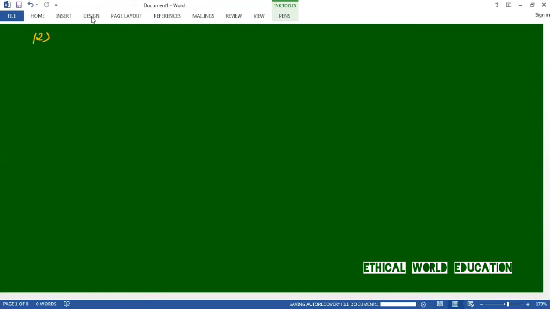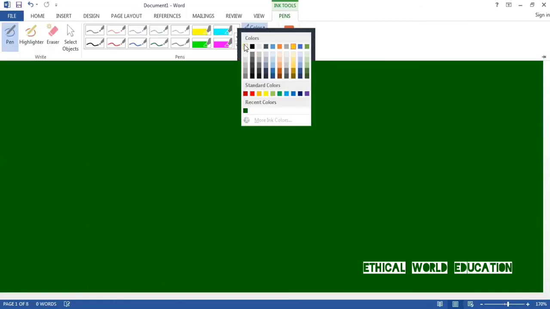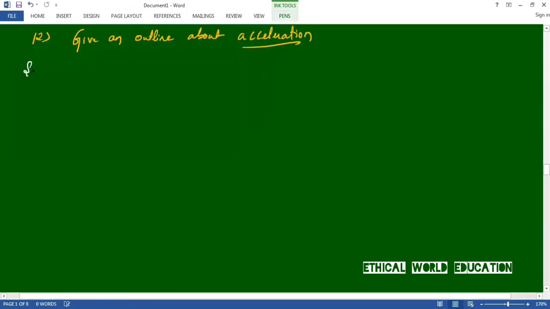Question number 12 says, give an outline about acceleration. Let us study about acceleration. First we'll learn the definition of acceleration. Acceleration is nothing but the rate of change of velocity. Let us define acceleration.